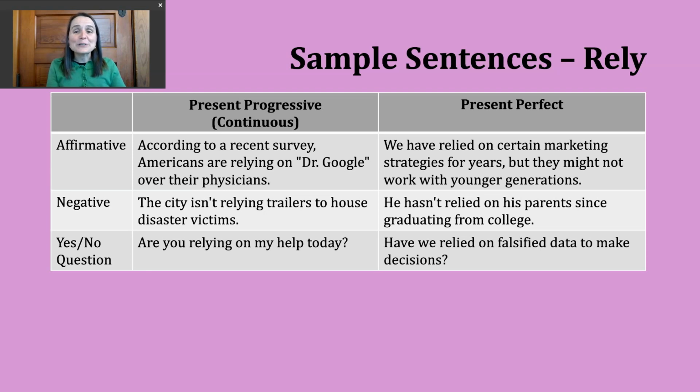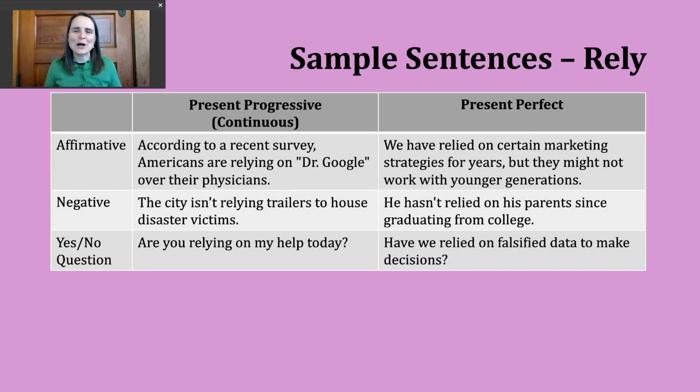Now let's take a look at a negative present perfect sentence. Again, I'm going to have my subject. I'll use have or has, then not, and then the participle form of the verb. Here's another example. He hasn't relied on his parents since graduating from college. So here, this might be this person is self-sufficient. They have a job. They're able to take care of themselves. Whereas previously, maybe they were asking their parents for money.